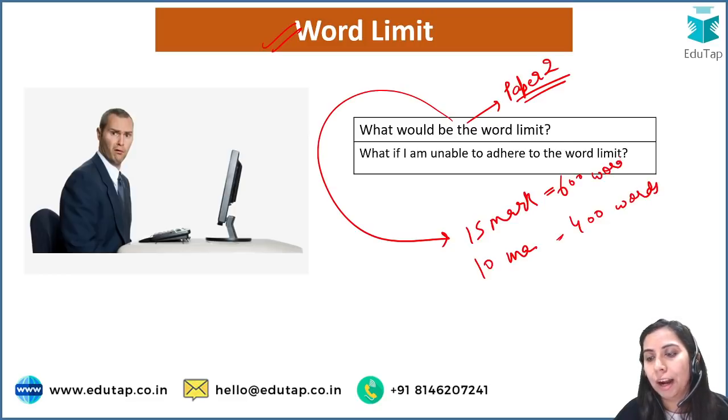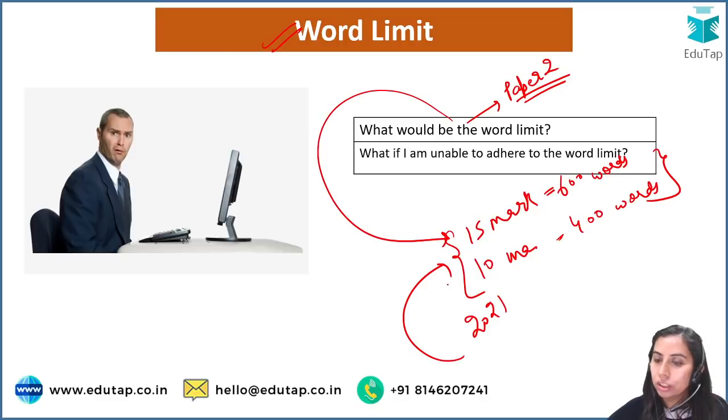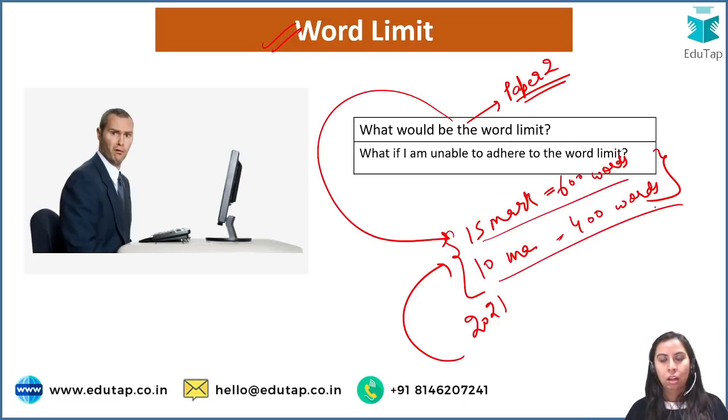Why am I saying this? Because I have seen the pattern of the RBI examination wherein this descriptive paper was introduced this year only, 2021. So this I am saying on the pattern of RBI examination. So you should be ready with it. But please ensure that you do not go with this preconceived notion that only this is going to be the marking or the word limit. It might change in the paper.